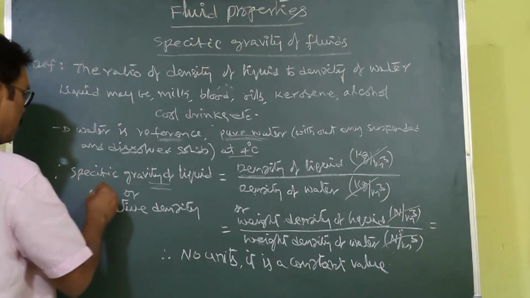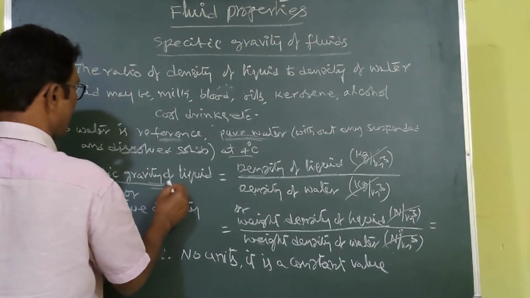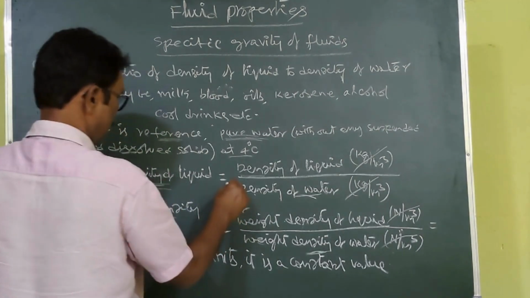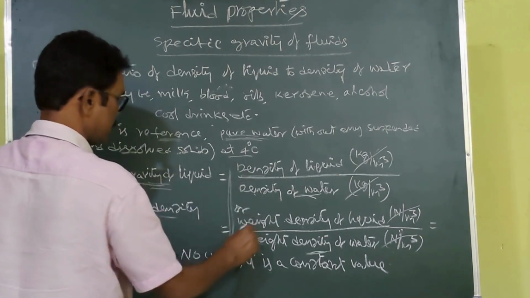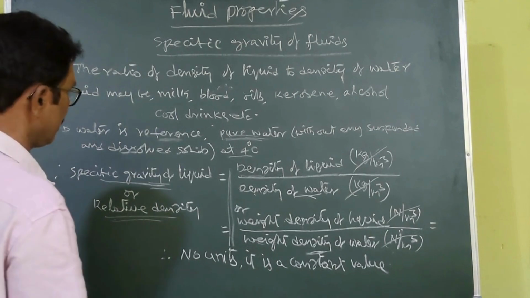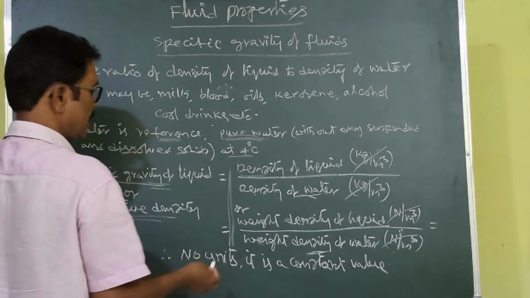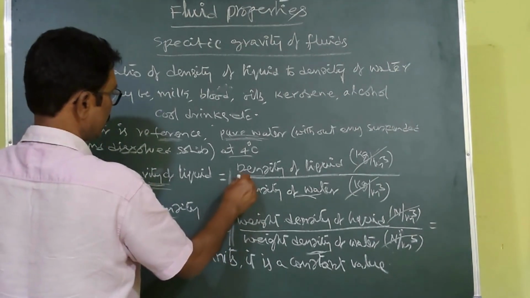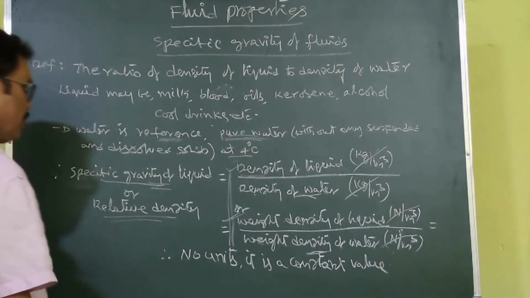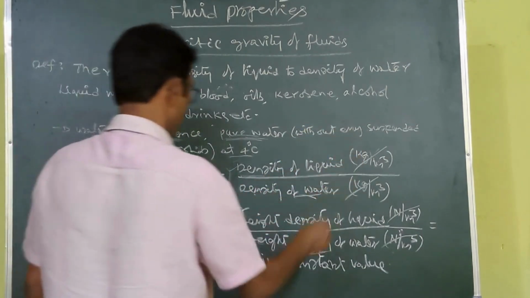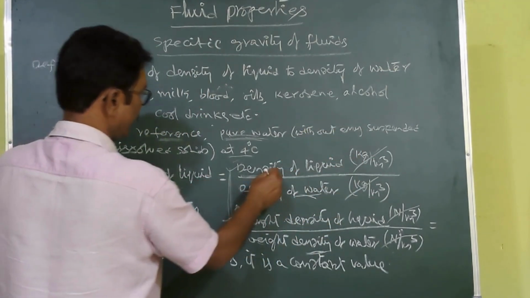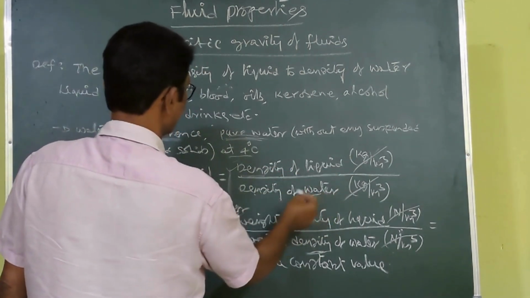But what we have to understand is that specific gravity of a liquid and relative density are one and the same. In these two formulas, the answer should be the same and should not change. Depending on the given data, we take either this formula or that formula. We know that specific gravity of liquid equals density of liquid divided by density of water.